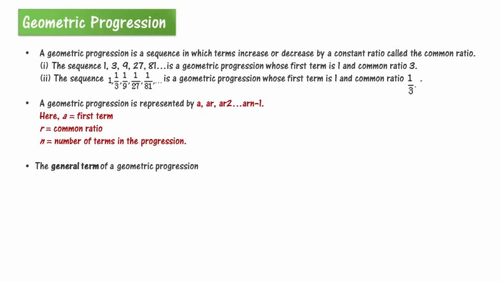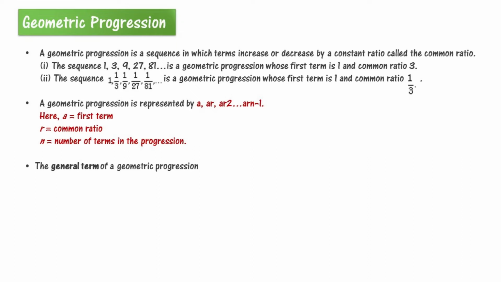Now comes the term geometric progression. It is a sequence in which terms increase or decrease by a constant ratio, which is called the common ratio. Now the sequence 1, 3, 9, 27, 81 is a geometric progression whose first term is 1 and the common ratio is 3.